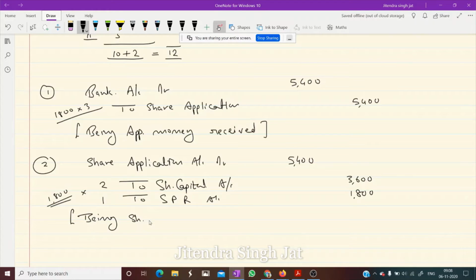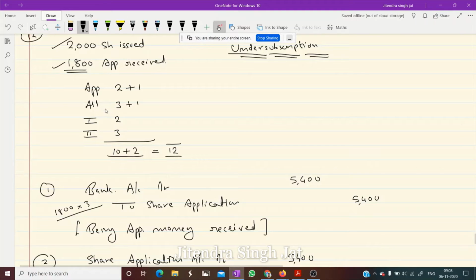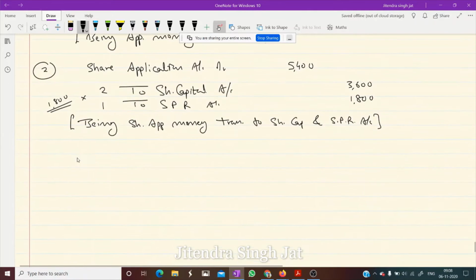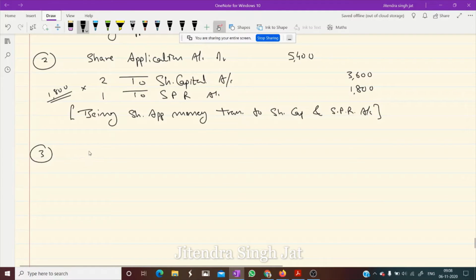Being share application money transferred to share capital and security premium reserve account. Now we need to pass two entries for allotment. In allotment, security premium reserve and face value are both given. So first we pass the entry for the money due on allotment. Share allotment account debit to share capital and to security premium reserve.